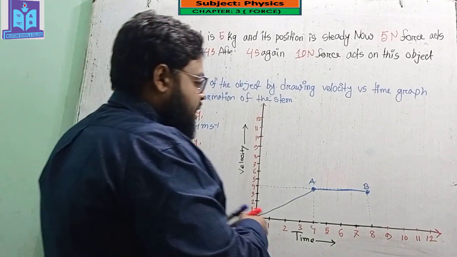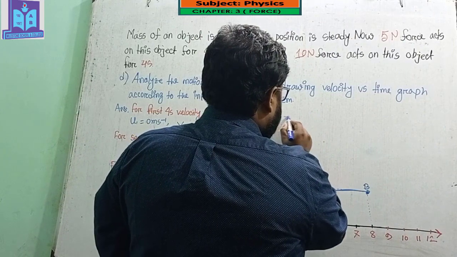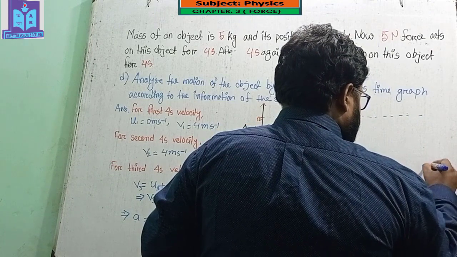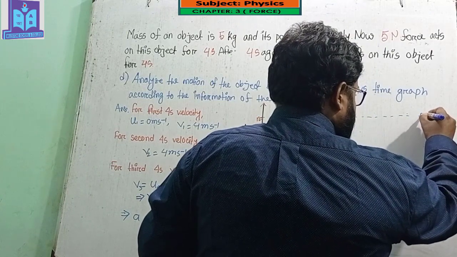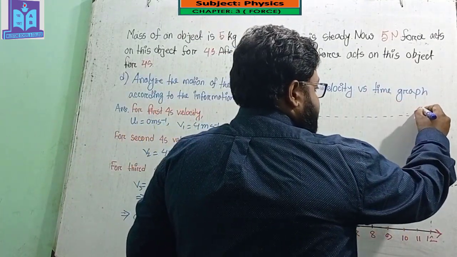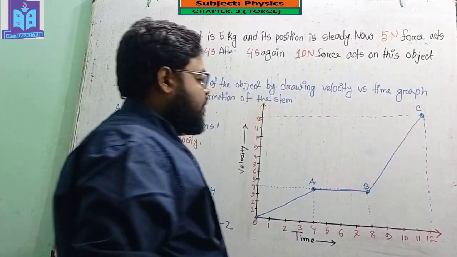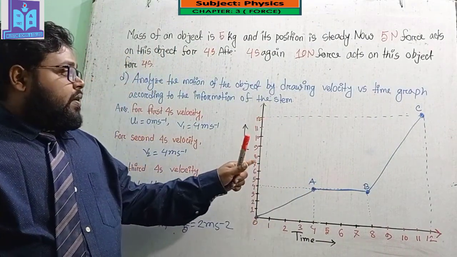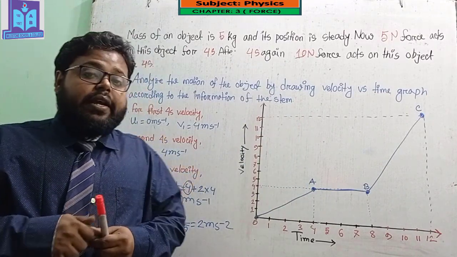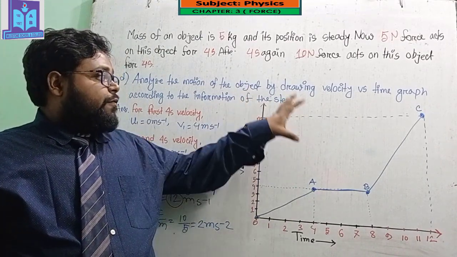Okay, so if I put a circle at time 12 and velocity 12, I have to put a circle on that position, and this is denoted by C. Then if I connect these two points, it will look like that. So this is the graph of velocity versus time. And my dear student, I hope you understand how I can draw this graph of velocity versus time.